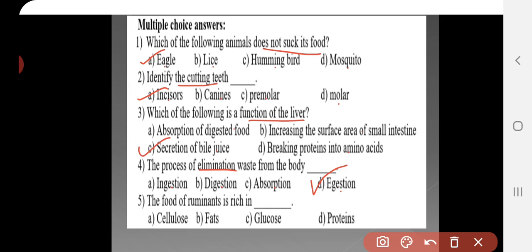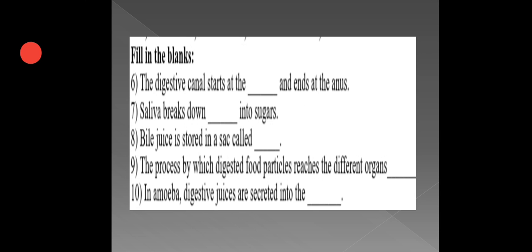Fifth question, the food of ruminants is rich in. Options are cellulose, fat, glucose and proteins. The answer is option A, cellulose. The next section is fill in the blanks.